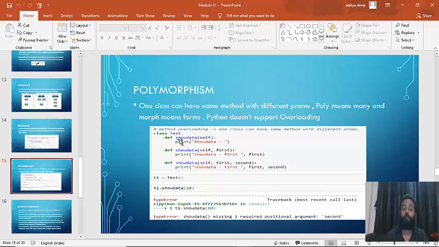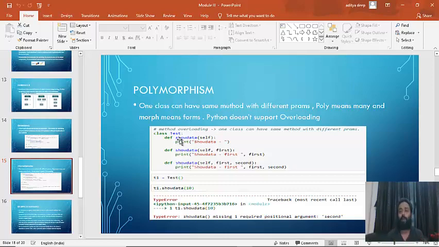But this does not happen in Python. It will give you an error, because Python will only consider the last method. It will only run if you pass at least two arguments to it along with the self. Or you can say besides self, you have to pass two arguments, then only this will work.